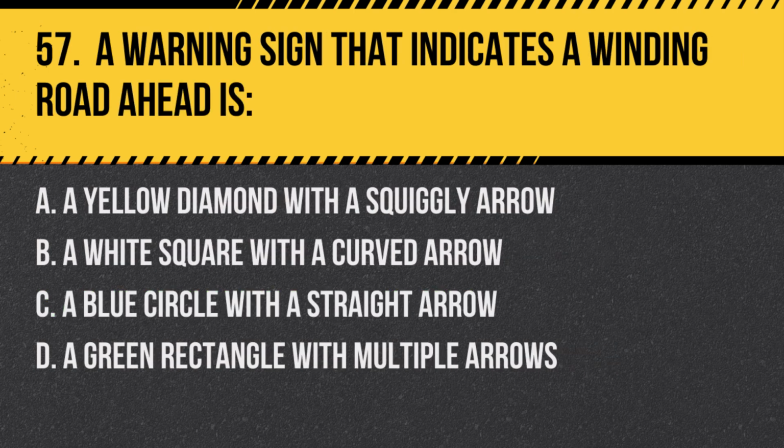Question 57. A warning sign that indicates a winding road ahead is: A. A yellow diamond with a squiggly arrow. B. A white square with a curved arrow. C. A blue circle with a straight arrow. D. A green rectangle with multiple arrows. Answer. A. A yellow diamond with a squiggly arrow. This sign warns of a winding road ahead where drivers should reduce speed and proceed with caution.